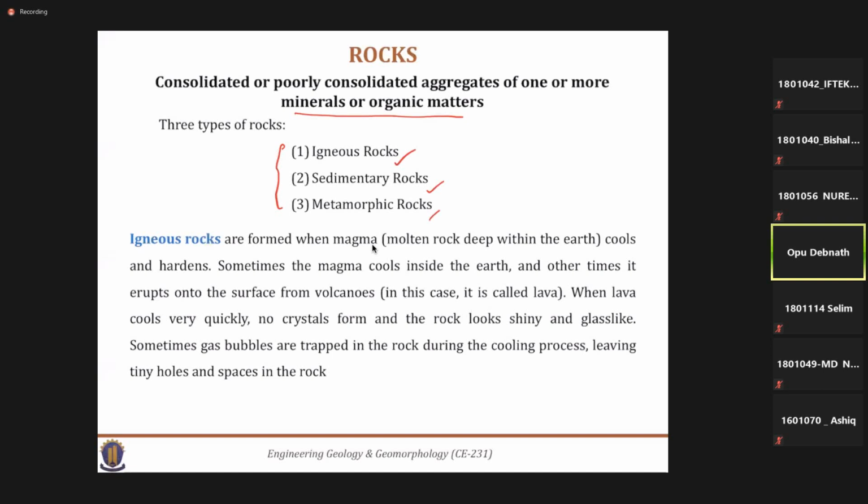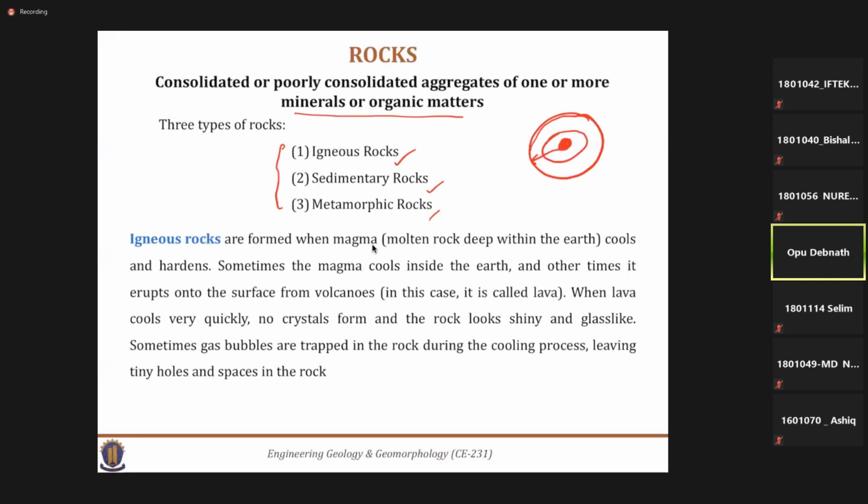The igneous rocks are formed by the cooling and solidification of molten magma. That means at the core of the earth. So if we consider this as the earth, and suppose these are the core segments, and when we move towards the surface, this is the outer crust. At the deep core of the earth, there is very high temperature, and at this high temperature, the magma is in liquid form.